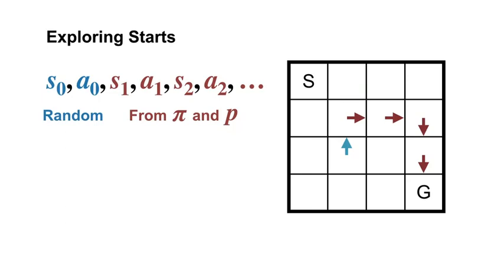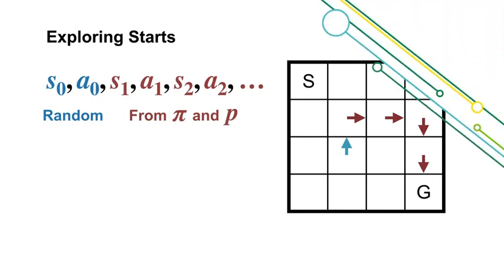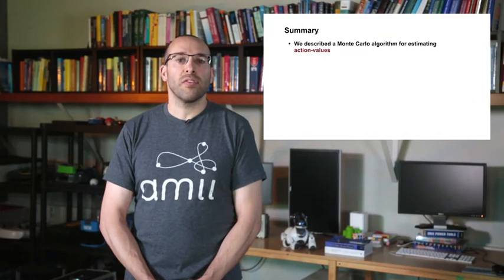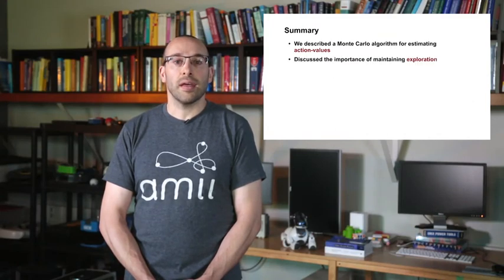We must be able to set the start state in this way to evaluate a deterministic policy, like we can in this grid world. This may not always be possible. Other exploration strategies, like epsilon greedy, can be used to evaluate stochastic policies. We will talk more about that later. In this video, we describe the Monte Carlo algorithm for estimating action values and discuss the importance of maintaining exploration.